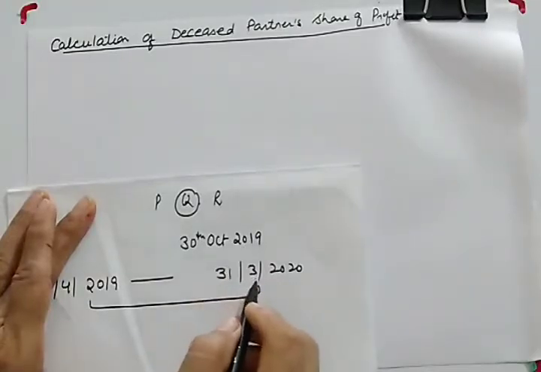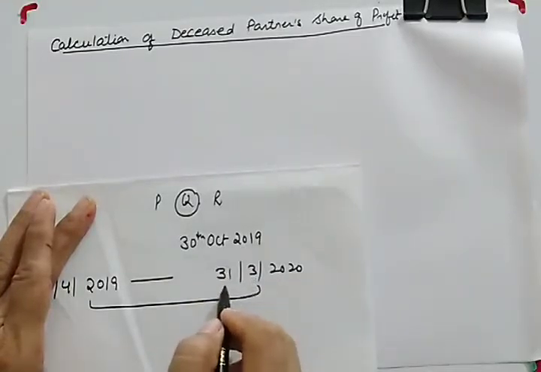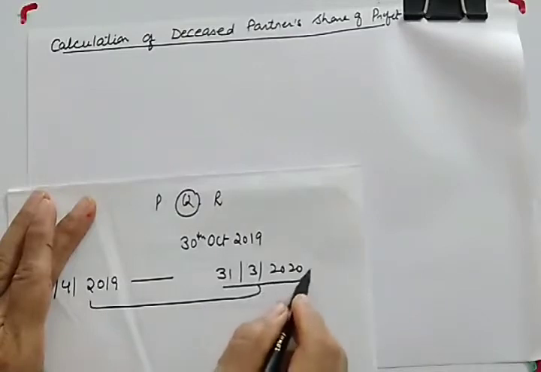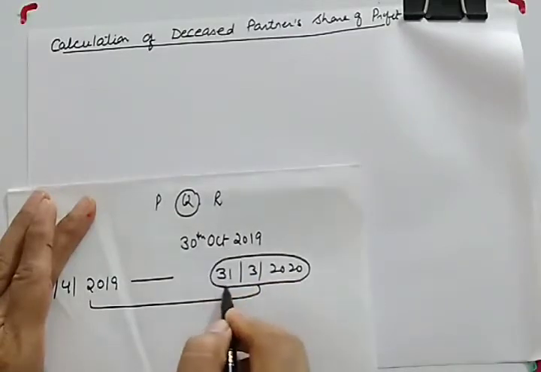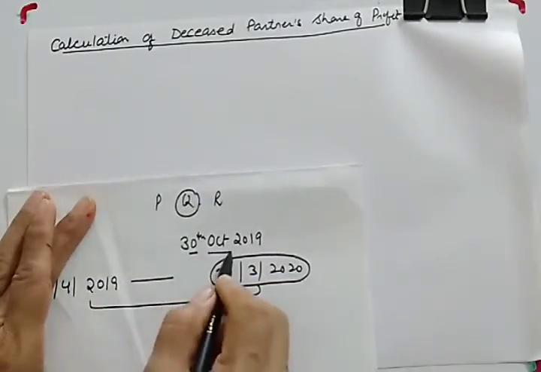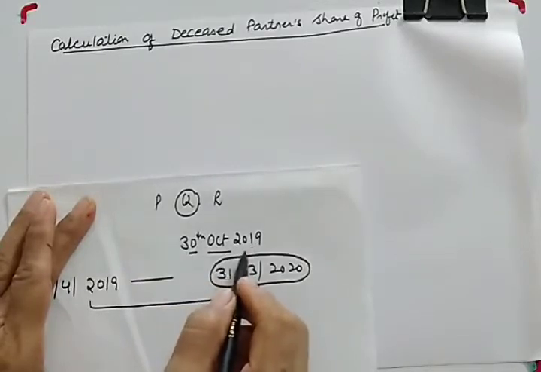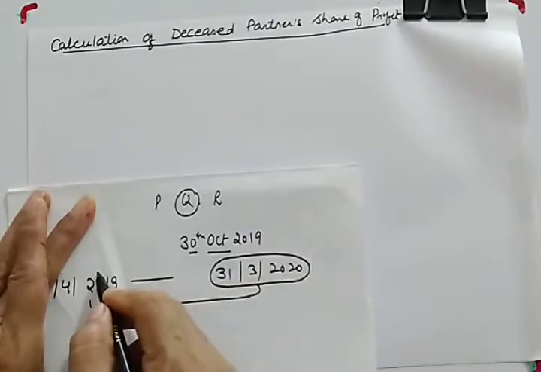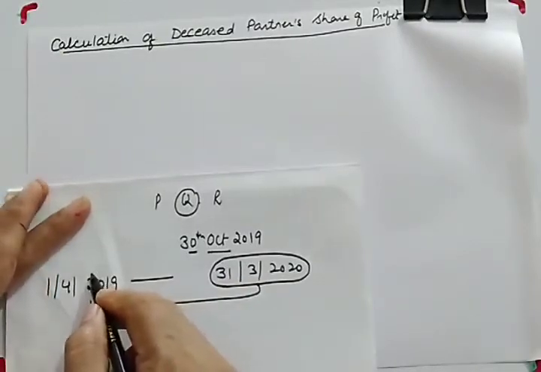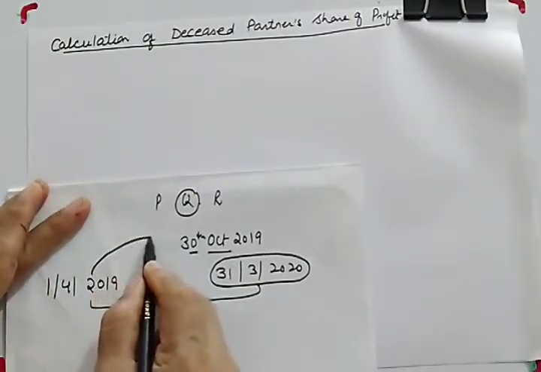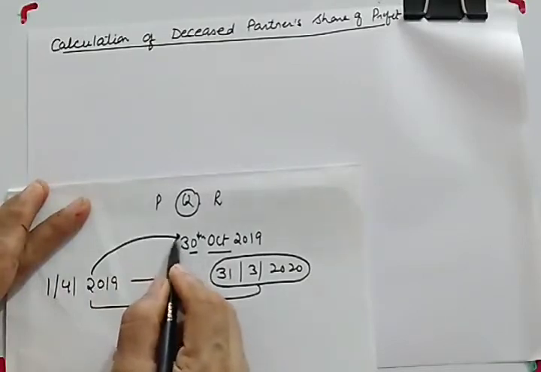So if we need to give profit to Q, in that case you won't be able to, because you know that profits are calculated at the end of the accounting year, but this is in between the accounting year. So what will happen? You have to calculate the profit from the starting of the accounting year till the date of death.